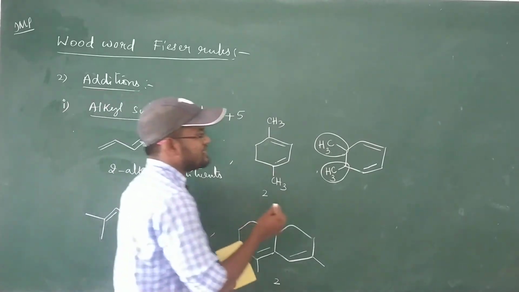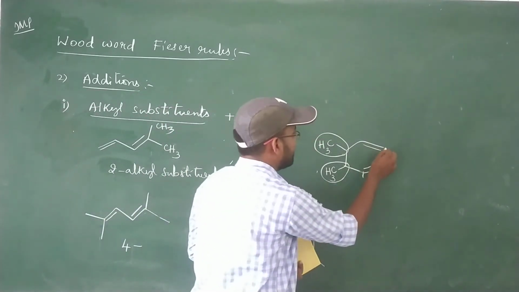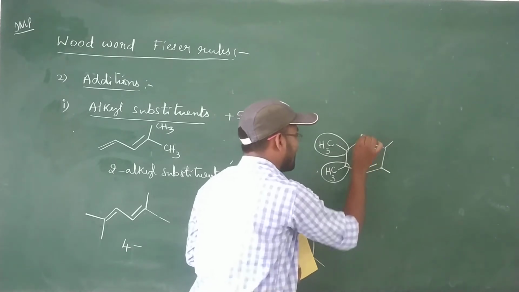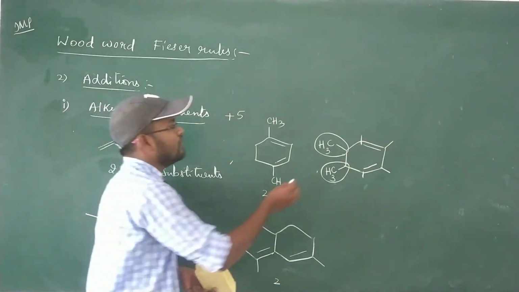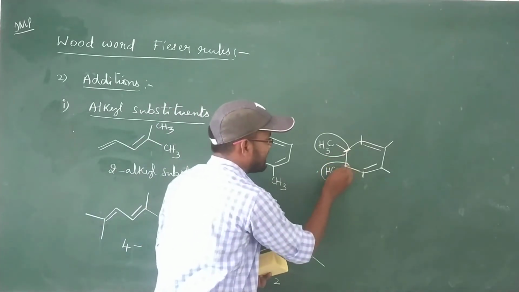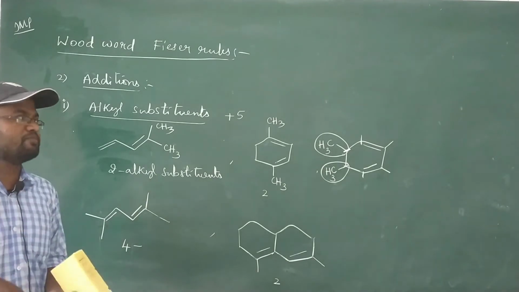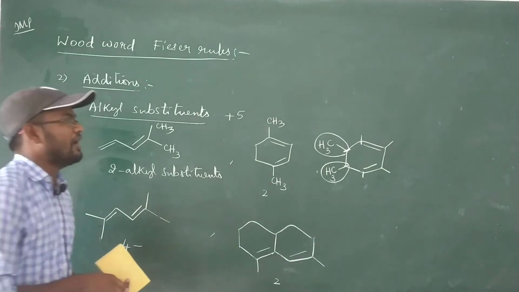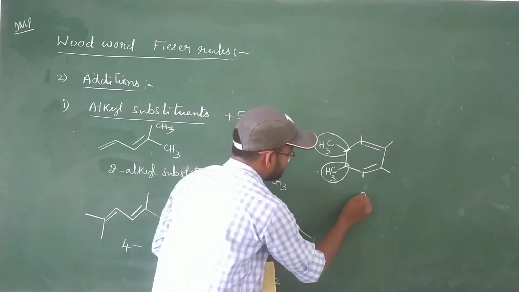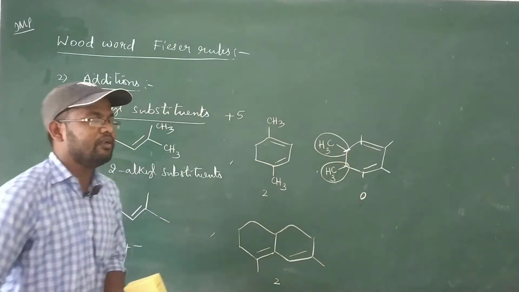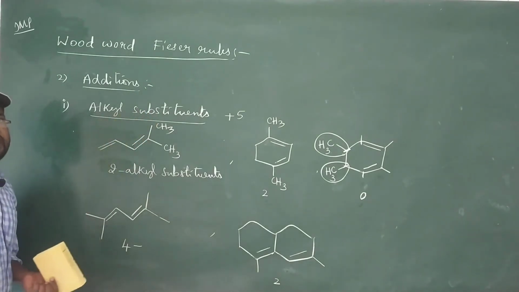But in this case, this is one carbon atom, second carbon atom, third and fourth. These 4 carbon atoms only have double bonds, and the remaining 2 carbon atoms are saturated. If a saturated carbon has an alkyl substituent, we cannot take it into consideration. So here alkyl substituents are 0. This is important. Each alkyl substituent, let's take as plus 5 nanometers.